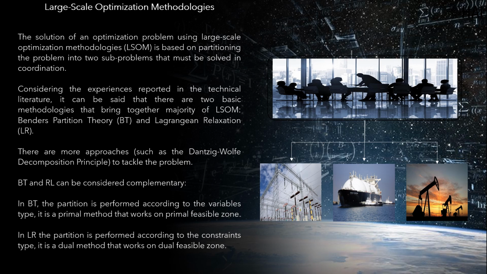In BT, the partition is performed according to the variable's type. It is a primal method that works on the primal feasible zone. In LR, the partition is performed according to the constraints type. It is a dual method that works on the dual feasible zone.